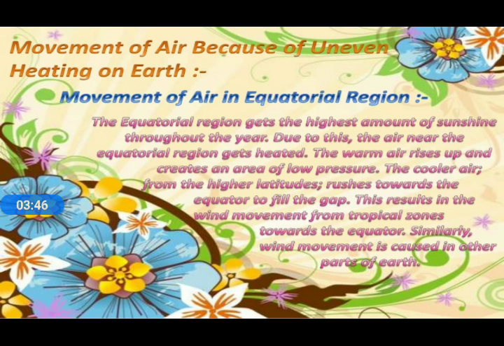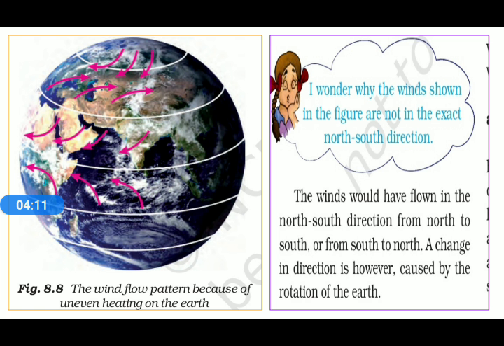The cool air from the higher latitudes rushes towards the equator to fill the gap. This results in wind movement from the tropical zones towards the equator. Similarly, wind movement is caused in other parts of the earth.